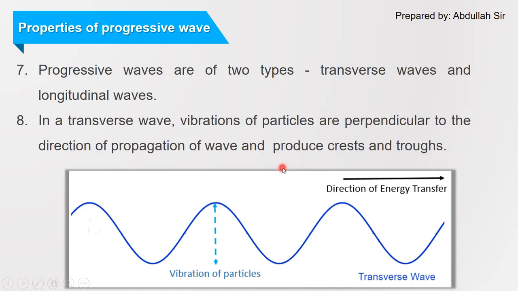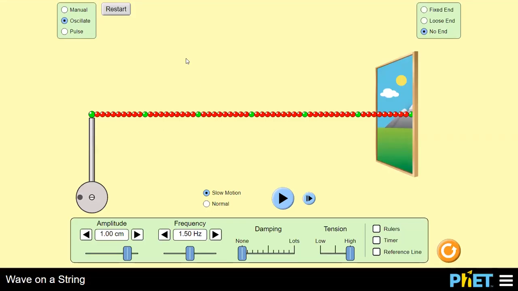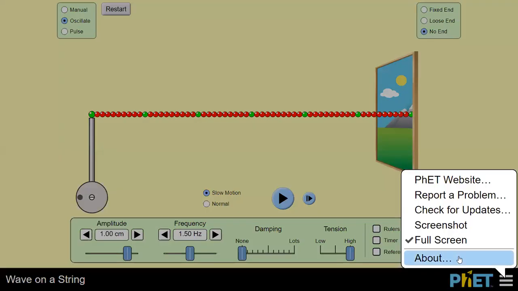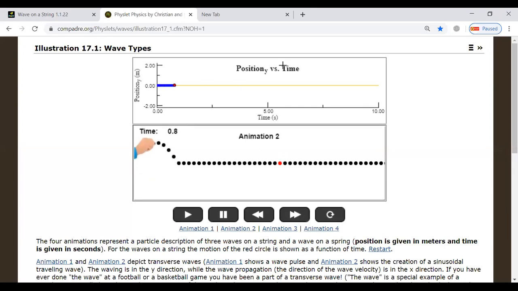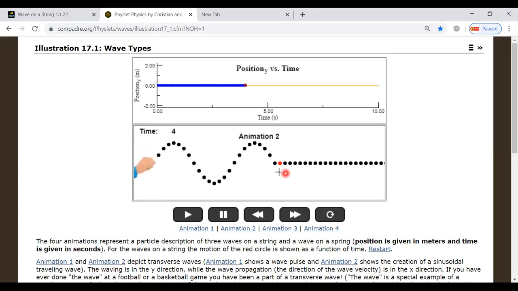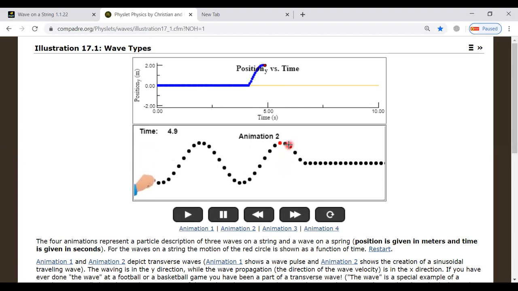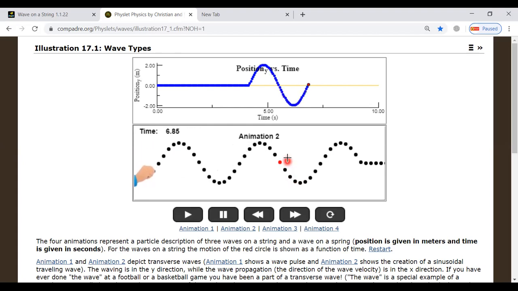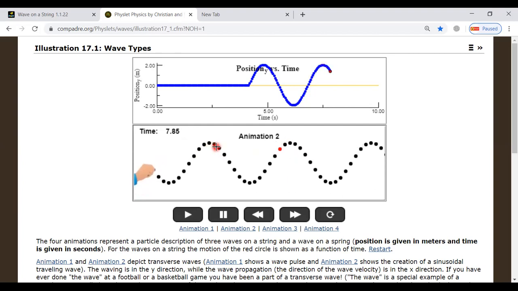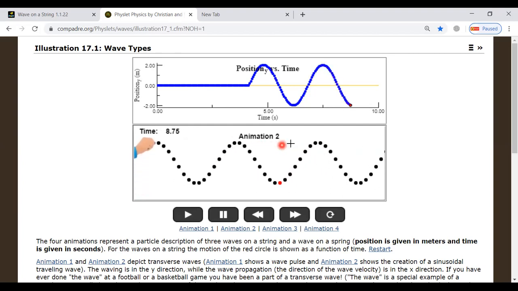In order to understand this more clearly, let us see one simulation, one animation. So in this animation, we are looking at the animation of a transverse wave. Now look at the vibration of this red particle. This red particle is moving up and down, and the wave or energy is traveling in the forward direction.